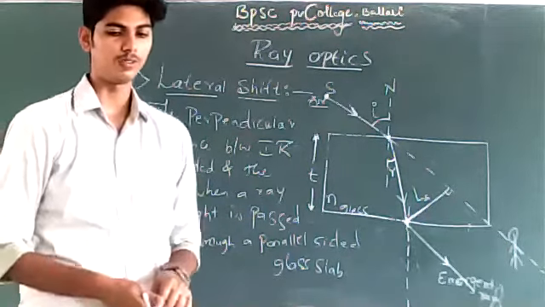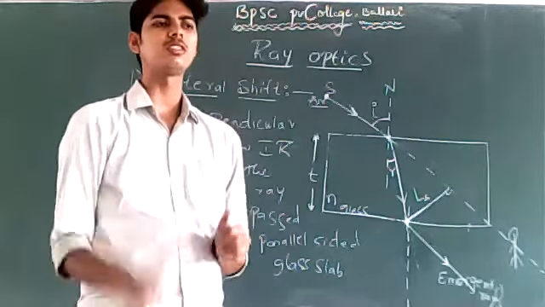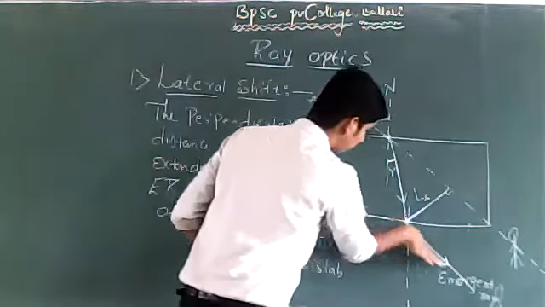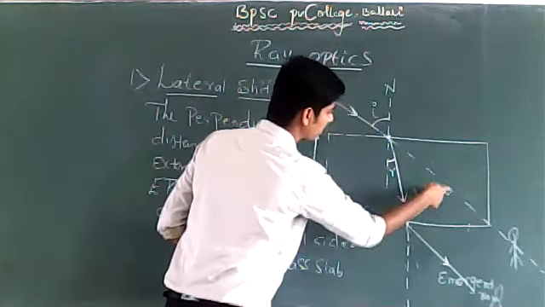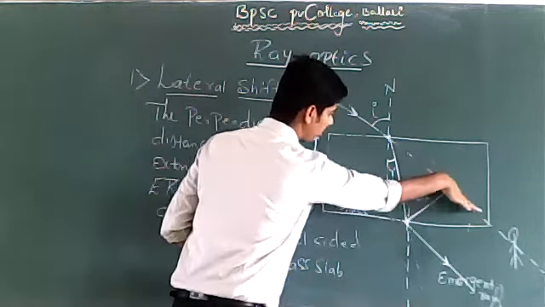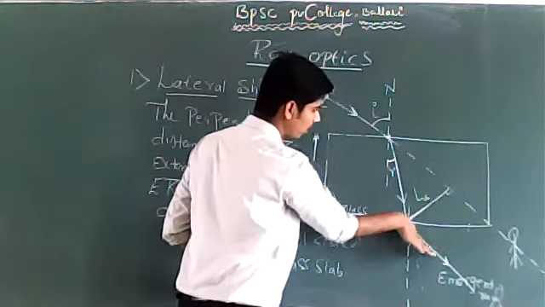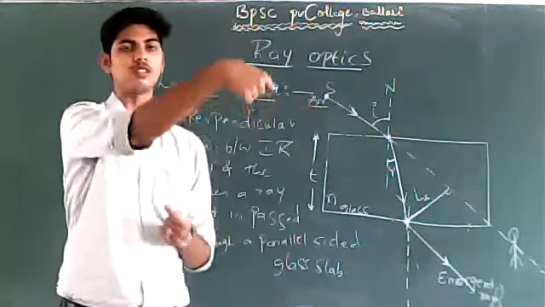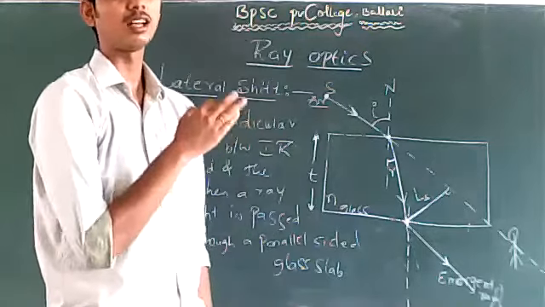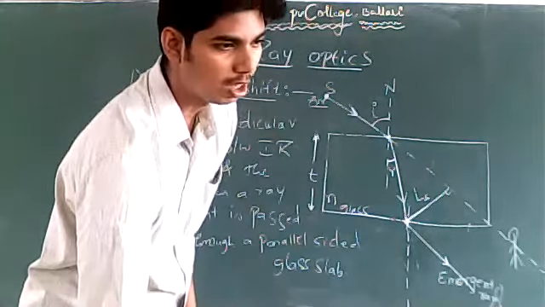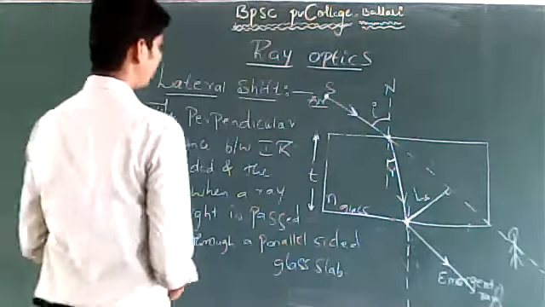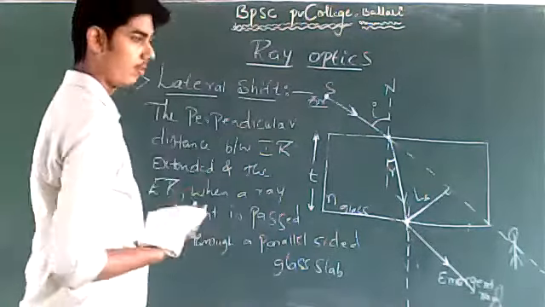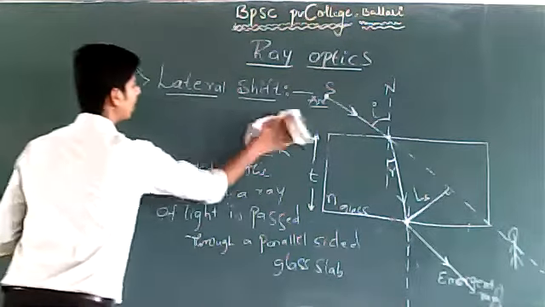Is the idea of lateral shift clear? Lateral shift is nothing special, it is just a distance. The incident ray comes in this way and the emergent ray comes out here. So the perpendicular distance between the incident ray extended and the emergent ray is to be measured. That is called the lateral shift. Is the idea clear? If it is clear, we will write a formula for calculating lateral shift.